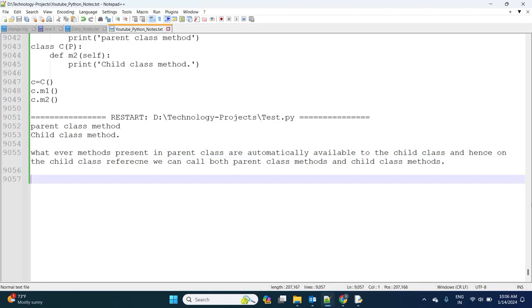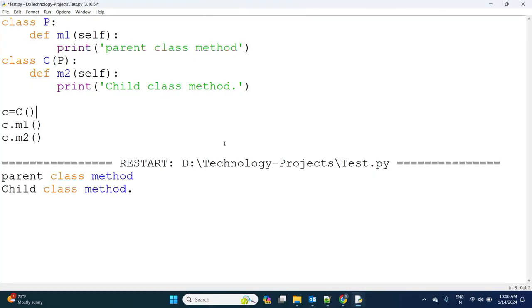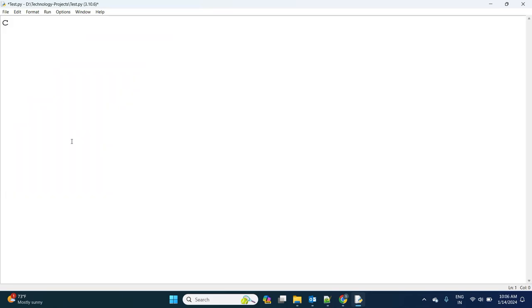With respect to this, observe another program. Let me take a new example. Same, I'm taking a parent class, having one static variable and one constructor.